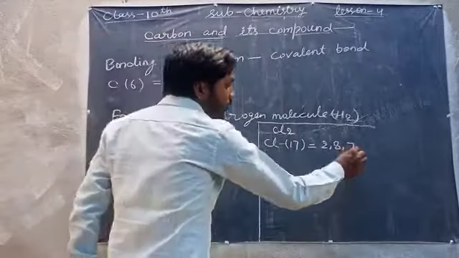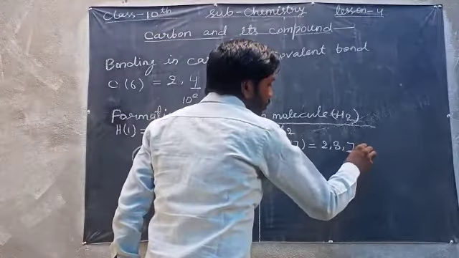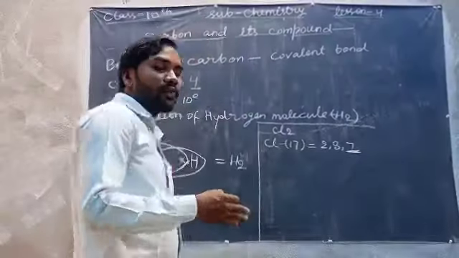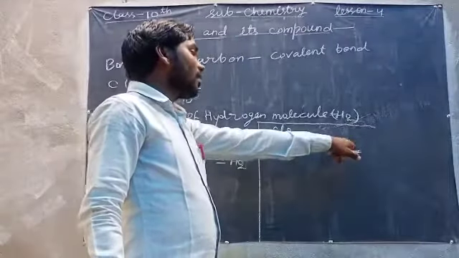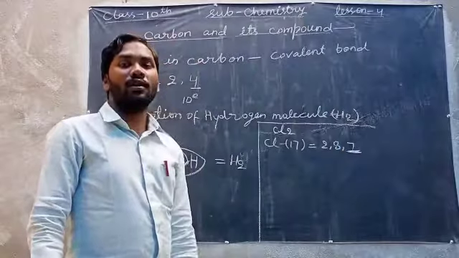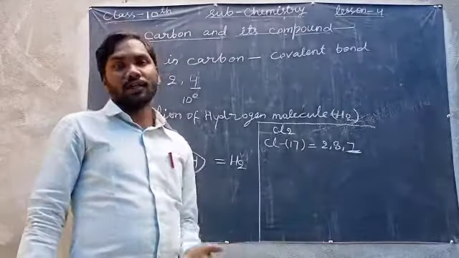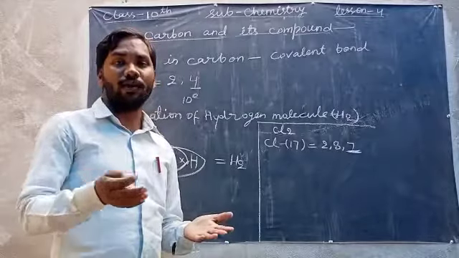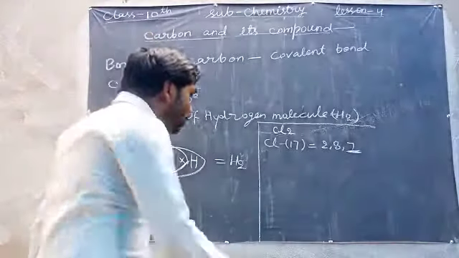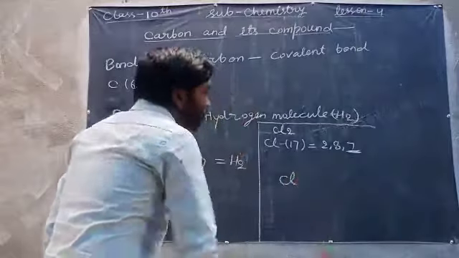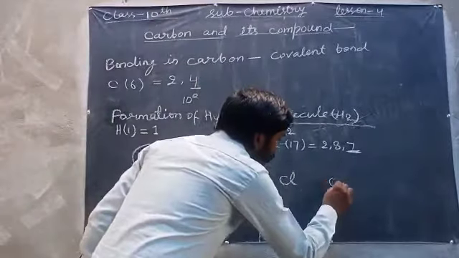In its outer or valence shell there are 7 electrons. If it gets 1 electron, it will get stability and complete its octet. Here 2 chlorine atoms are there.